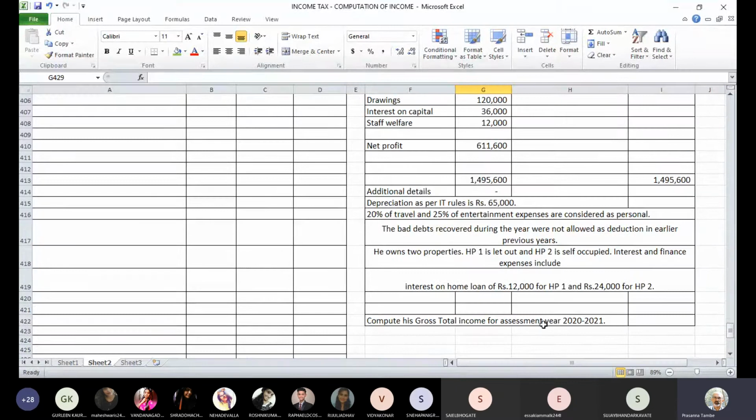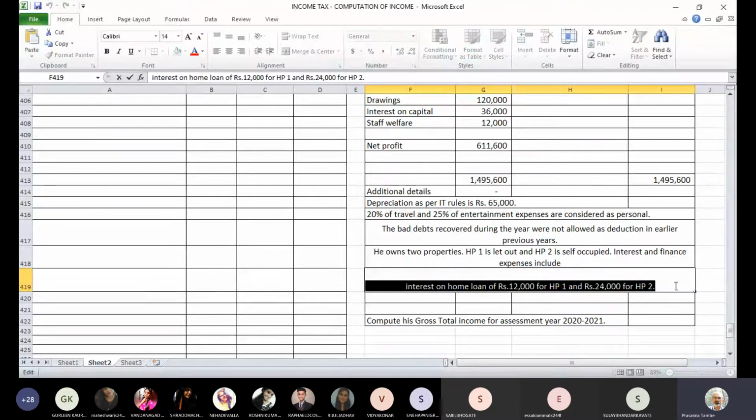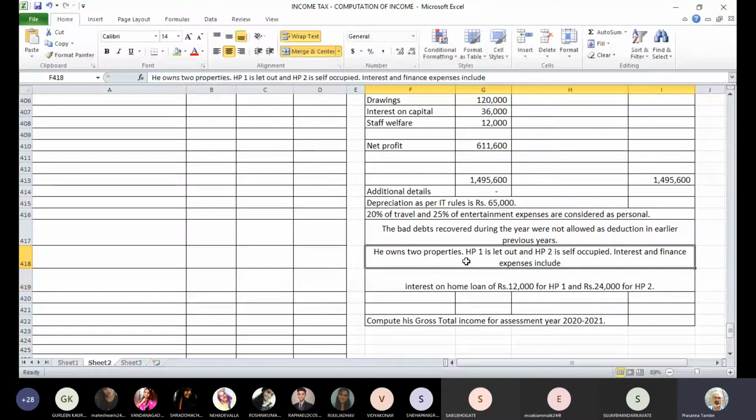Okay, so there are adjustments like there is a depreciation as per IT rules. There's some portion of travel and entertainment is considered as personal. Bad debts recovered during the year were not allowed as deduction in earlier previous years, so we have to think about this. There are two properties, HP1 is let out and HP2 is self-occupied. Interest and finance expenses include interest on home loan of rupees 12,000 for HP1 and rupees 24,000 for HP2. Okay, this is the information. So with this, let us see how we can proceed.